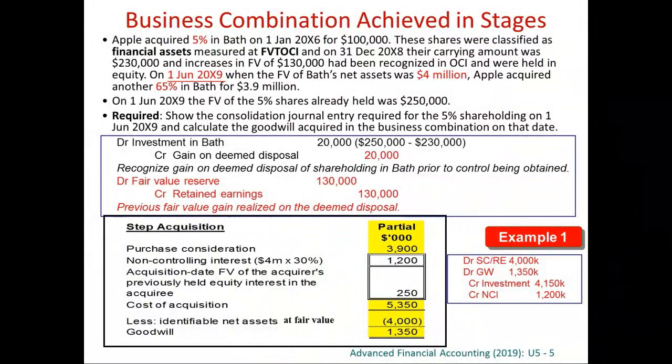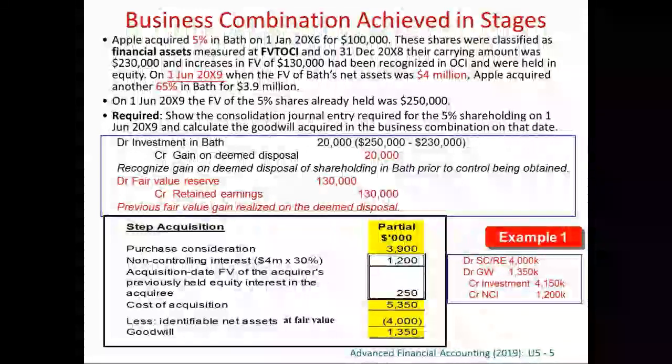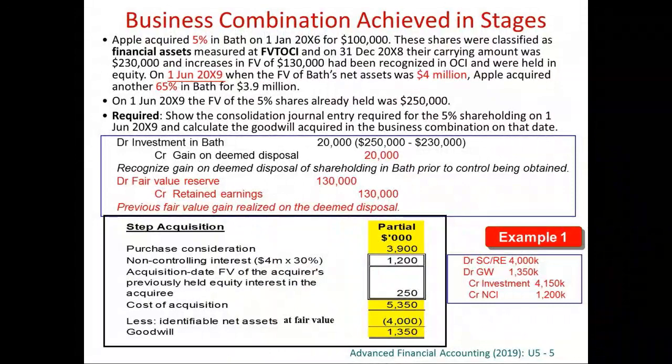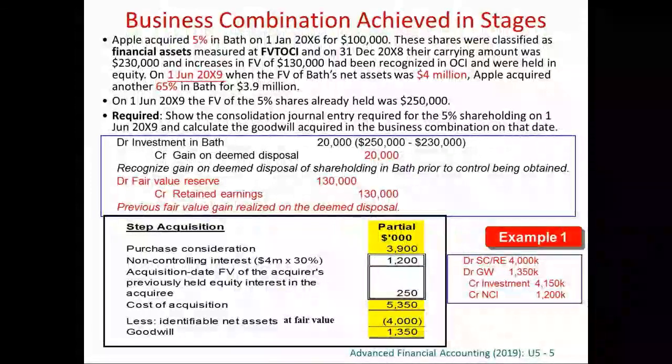The name is not very important. Sometimes we may call it gain on step acquisition, or we may call it gain on business combinations achieved in stages. We understand that this is a step acquisition. We understand that this is a business combination achieved in stages. So it must be a P&L, profit, gain. I call it a gain on deemed disposal because basically the accounting treatment is just like we dispose the 5%, and then we purchase 70% at the day of acquisition. This is the accounting treatment.